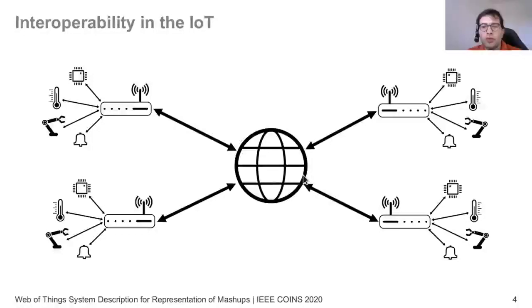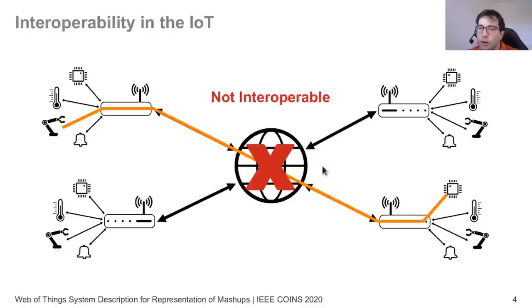Once we want to do such mashups over the internet, meaning that the devices are in different local networks, for example, connecting such a robot with a sensor, we see that it is actually not so straightforward. Even though it is possible, it requires a lot of manual implementation effort. And generally, we say that they are not very interoperable.